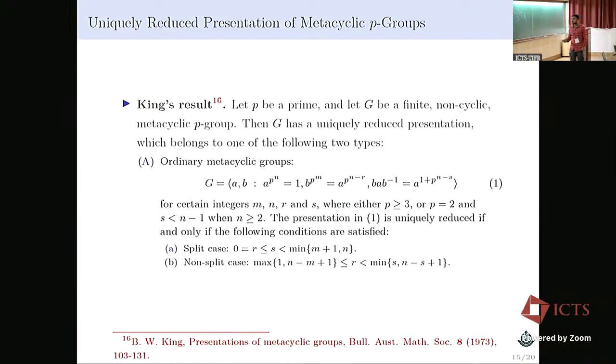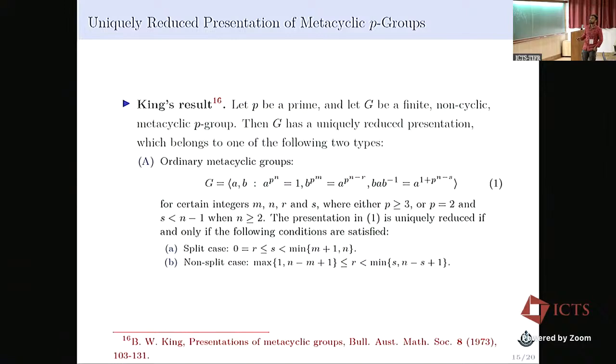After that, we were willing to generalize our results to a more general setting. So we followed this classification of metacyclic p-groups. Metacyclic p-groups have been classified by several researchers. We followed this classification, which was given by King. He classified all metacyclic p-groups into two categories. The first category is based upon the conjugacy relation b^(-1) a b equal to a to the power 1 plus p^(n-s).